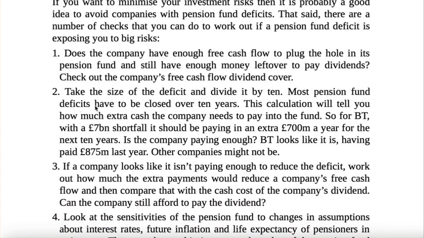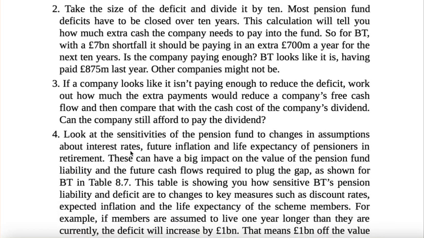Most pension fund deficits have to be closed over 10 years. This calculation will tell you how much extra cash the company needs to pay into the pension fund. So BT, with a 7 billion shortfall, should be paying an extra 700 million a year for the next 10 years. Now adjust this 700 million a year in your profits, in your cash flows. Is the company paying this? BT looks like it paid 875 million last year. Other companies might not be paying. This company is paying. Good.